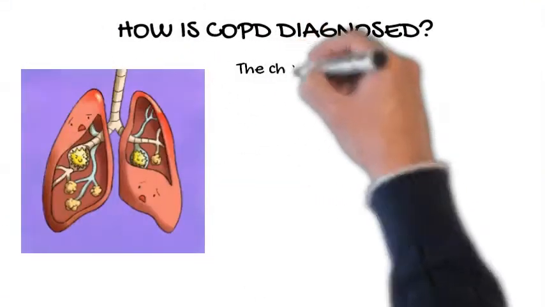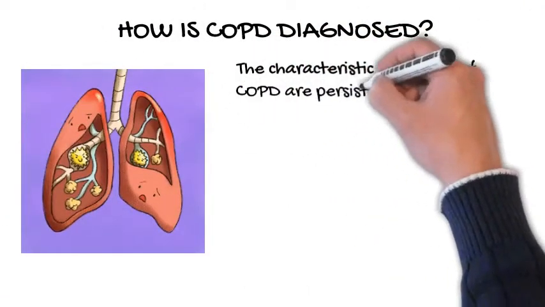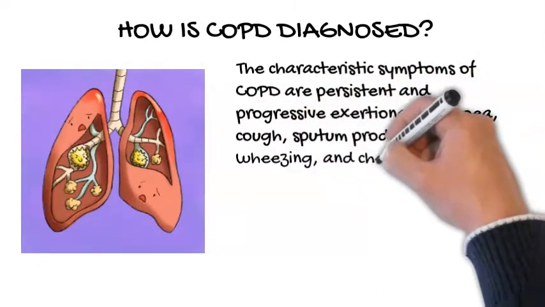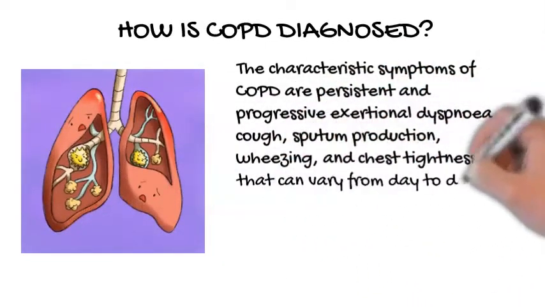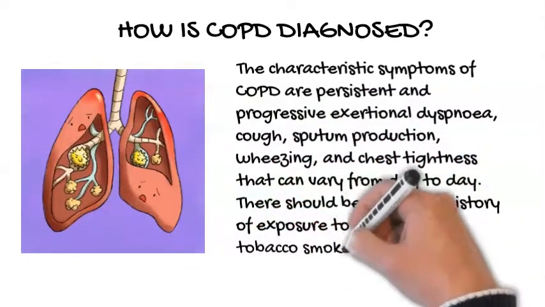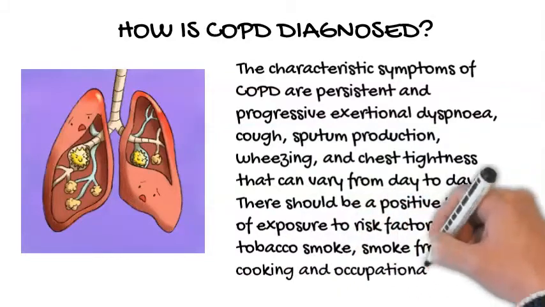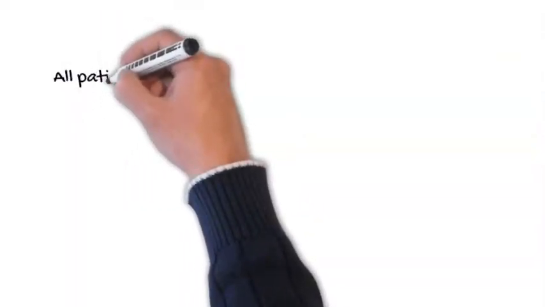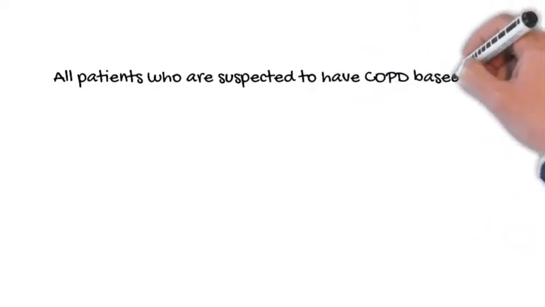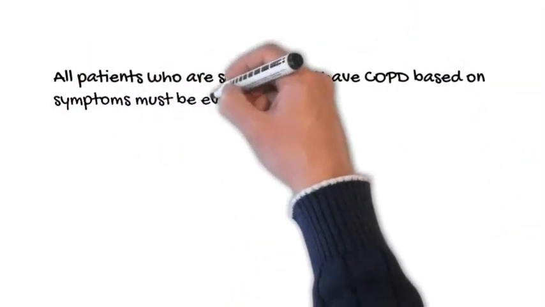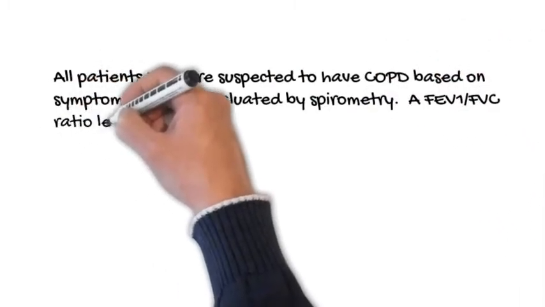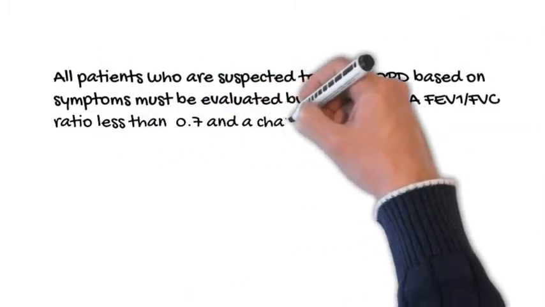How is COPD diagnosed? The characteristic symptoms of COPD are persistent and progressive exertional dyspnea, cough, sputum production, wheezing, and chest tightness that can vary from day to day. There should be a positive history of exposure to risk factors of tobacco smoke, smoke from home cooking and occupational dust. All patients who are suspected to have COPD based on symptoms must be evaluated by spirometry.